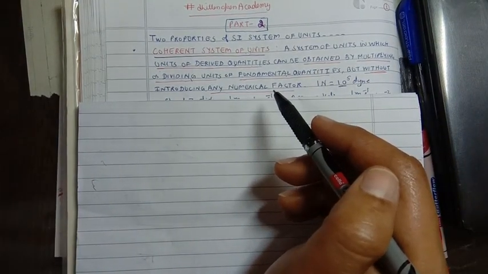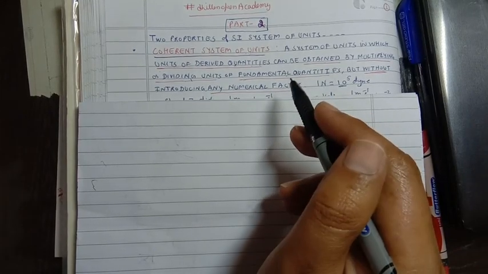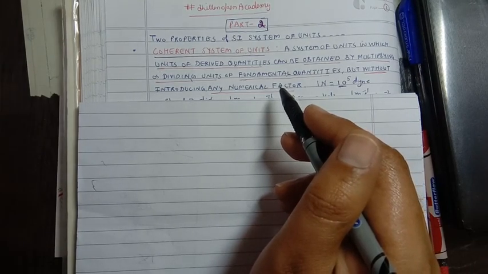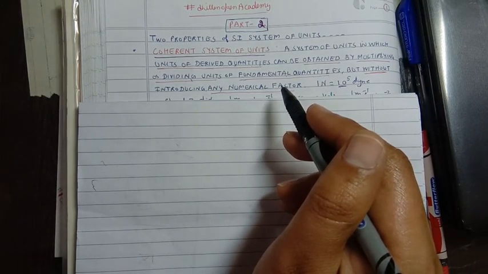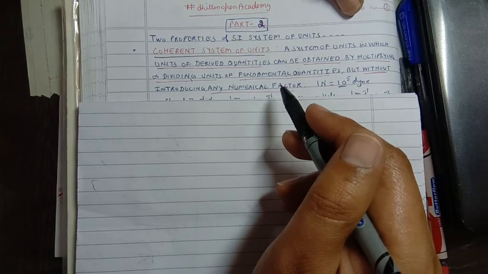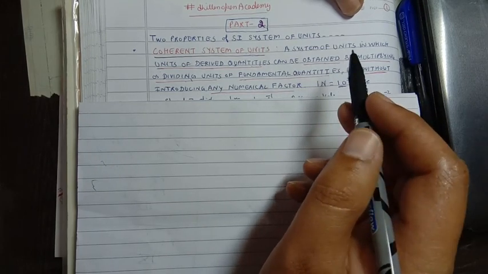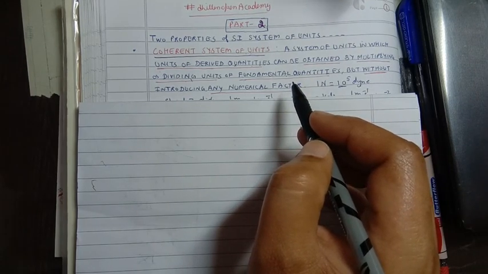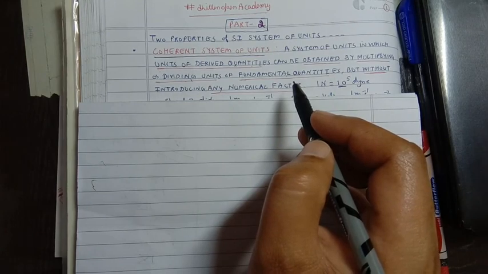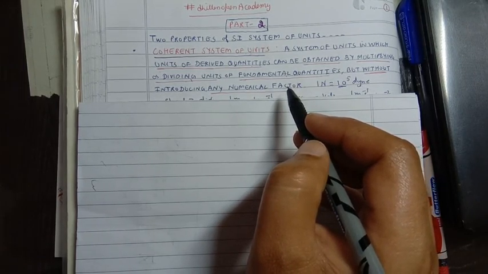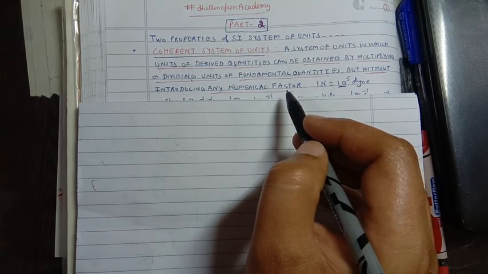The use of any system of unit is based upon the fundamental units present inside that system of units. Now when we are using those fundamental quantities and the units present in that particular system, it must have an important property: whenever we use the units of those fundamental quantities to obtain the units of other derived quantities, it must be easy to reproduce and easy to remember all those physical quantities. That means no complex numerical or conversion factors should be involved.